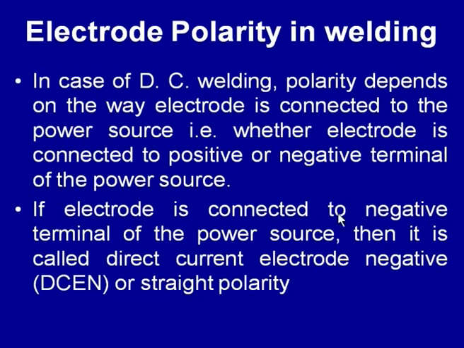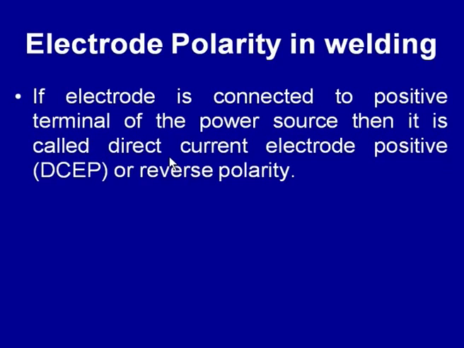If the electrode is connected to the negative terminal of the power source, then it is called direct current electrode negative, that is DCEN, and it is also termed as the straight polarity. Similarly, when the electrode is connected to the positive terminal of the power source, then it is called direct current electrode positive, that is DCEP, and this type of polarity is also called reverse polarity.